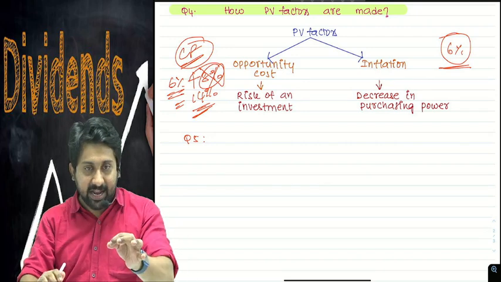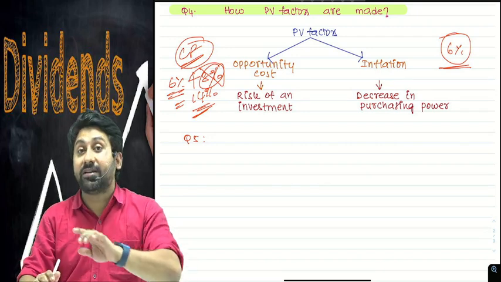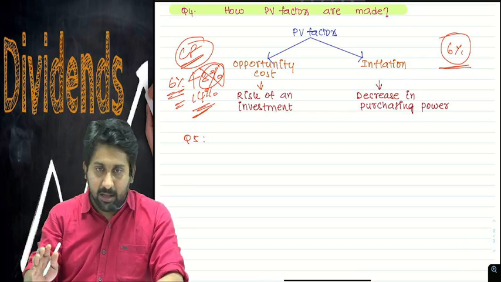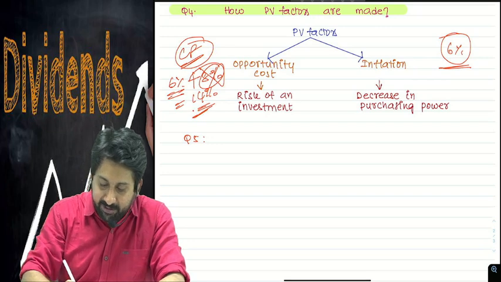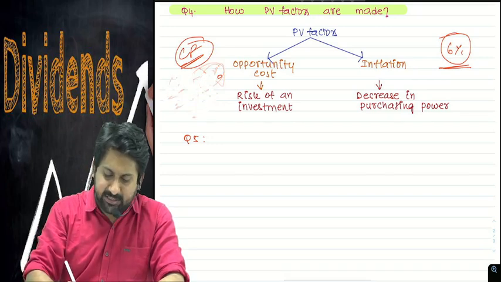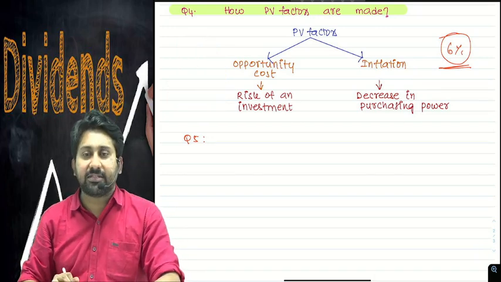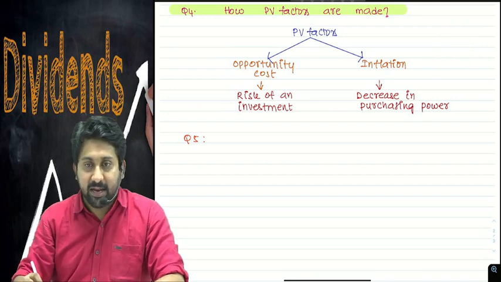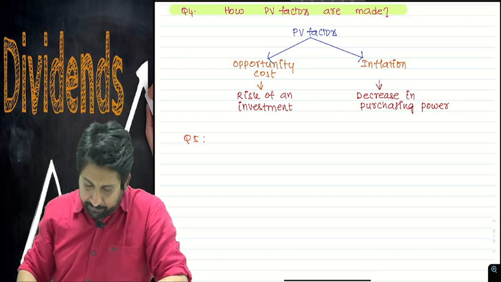This is a basic analysis only. I'm not saying that this is the only reason for the PV factor. This is a basic idea. A layman also can understand with this example. For a more scientific approach, the international Fisher effect, we will see that in international financial management, international capital budgeting.